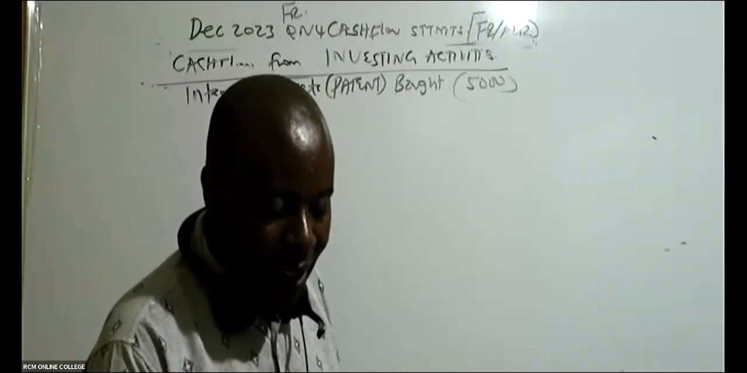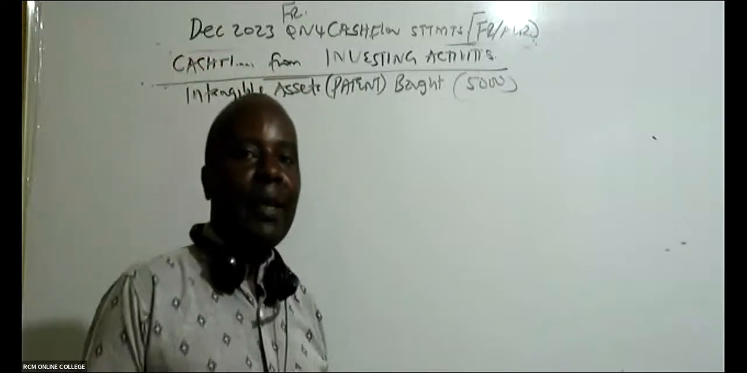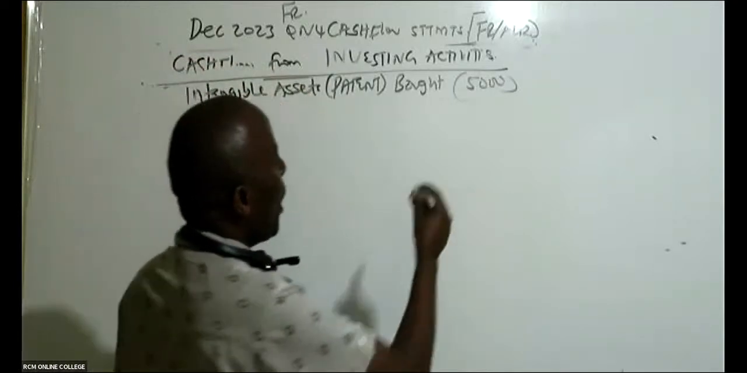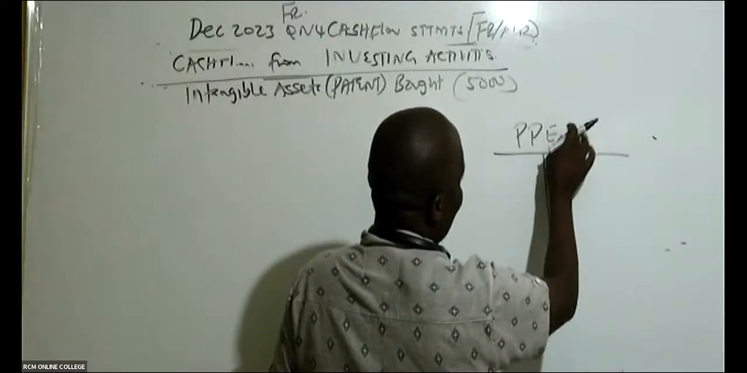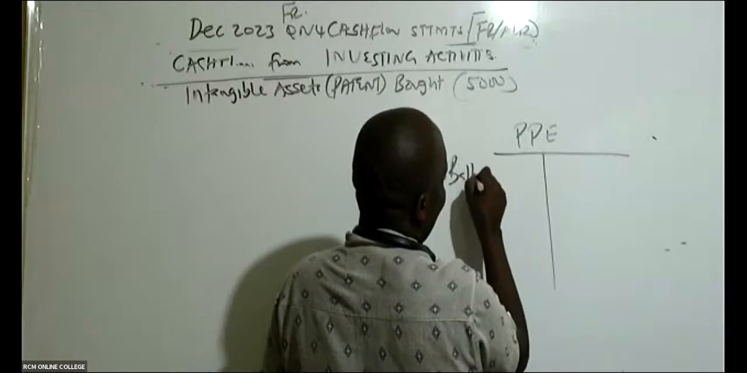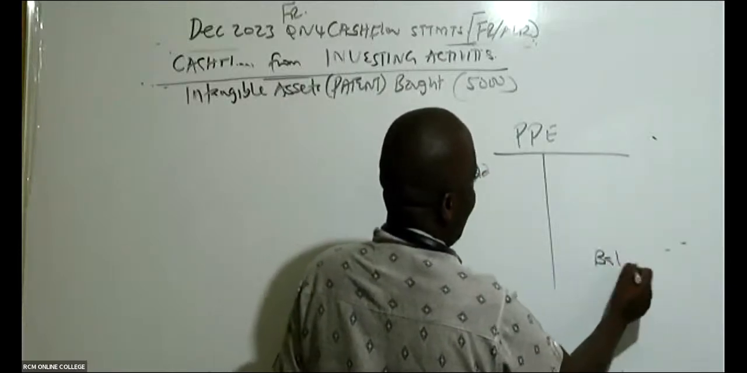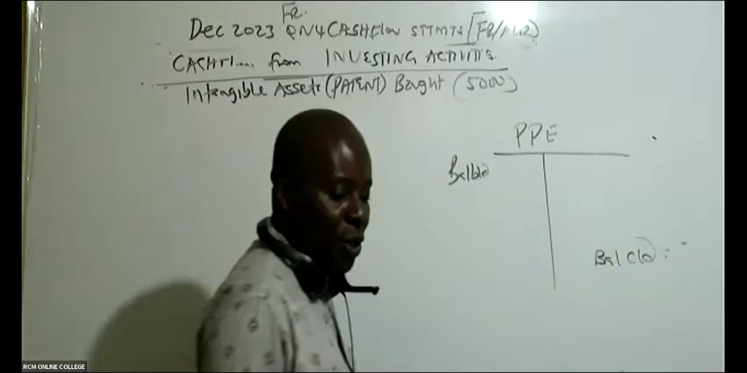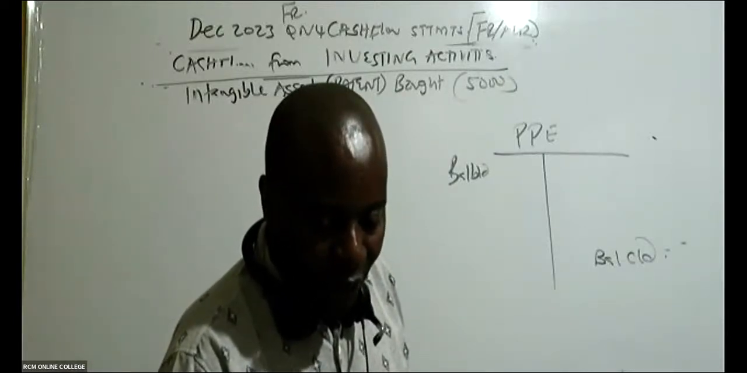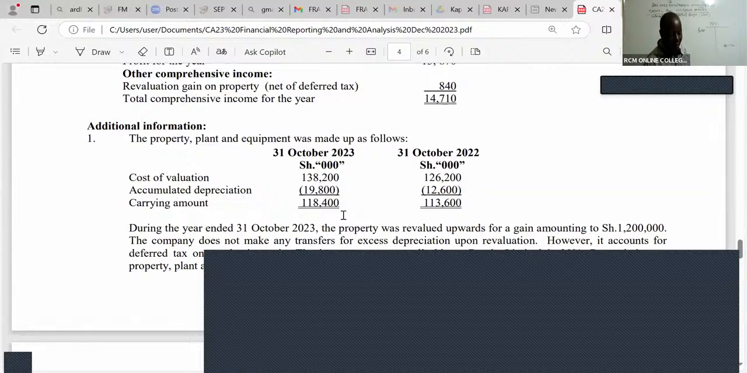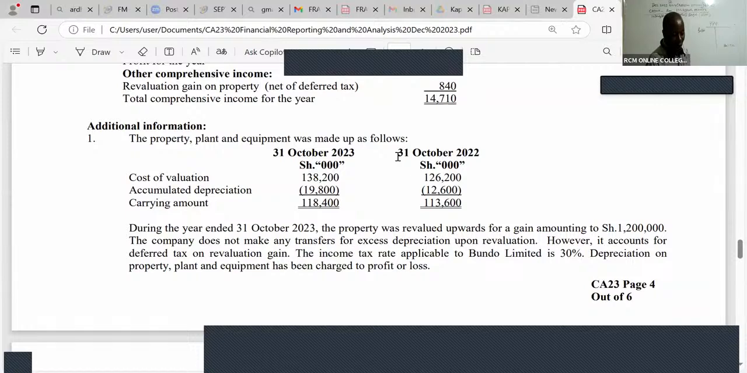Ladies and gentlemen, after that, the other investment I'll think about is the property, plant, and equipment. So come and give us property, plant, and equipment. This is an asset. So I'll say balance brought down here, balance carried down here. Track this in your balance sheet. Actually, it's even given here. You can see the property, plant, and equipment were made as follows.